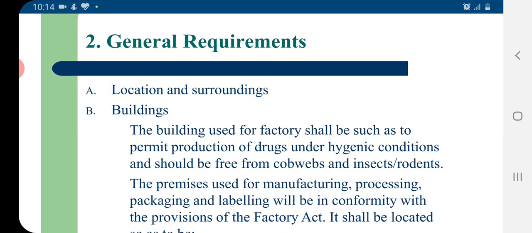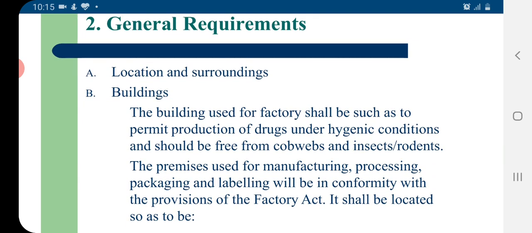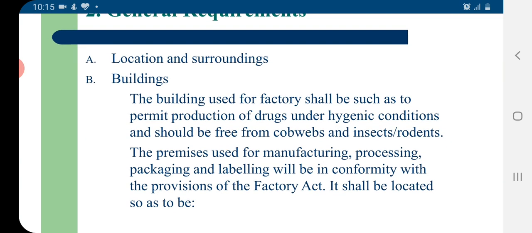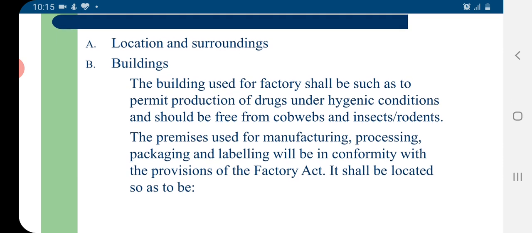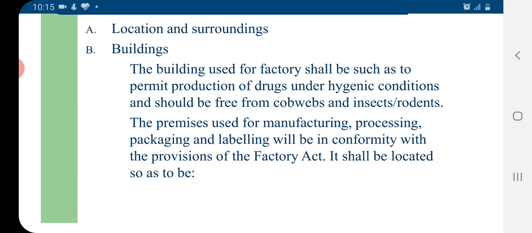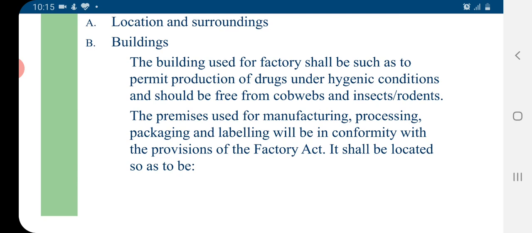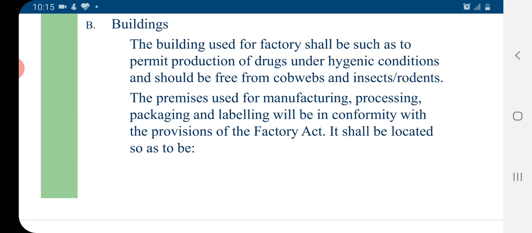There are certain general requirements like location and surrounding. The location of the premises should be such that there should be no obnoxious odor, and there should be no industry in the nearby area which produces smoke, dust, or heavy pollution. The building used for the factory shall be such as to permit the production of drugs under hygienic conditions, and it should be free from cobwebs, insects, and rodents.